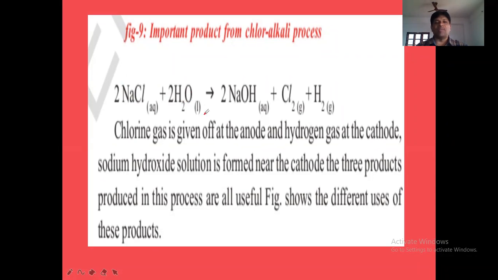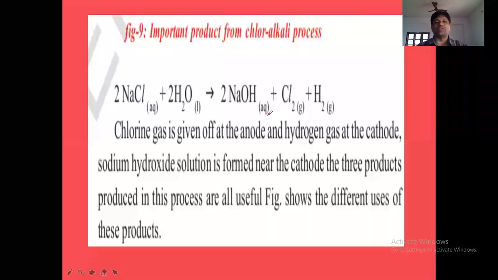In liquid water we dissolve NaCl to get the aqueous solution. Then it gives 2 moles NaOH, 1 mole Cl2, and 1 mole hydrogen gas.